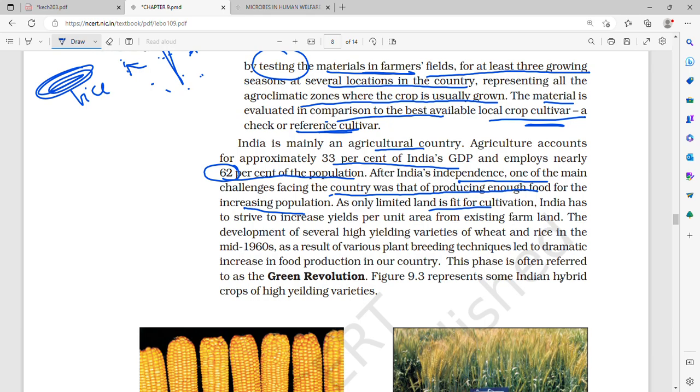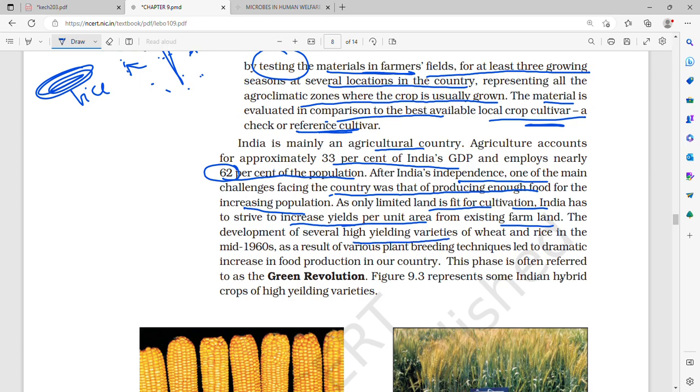That is, after India's independence, the main challenge was that the population became very high, and the country had to produce enough food for the increasing population. As only limited land was fit for cultivation, India had to strive to increase yields per unit area for existing farmland. That is, on all that farmland that we had, we had to double or quadruple the yield that we got per unit area in a particular time.